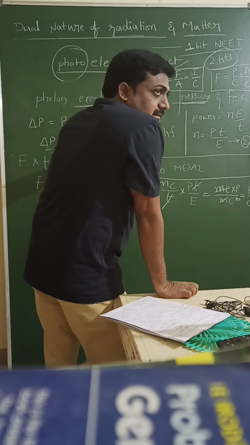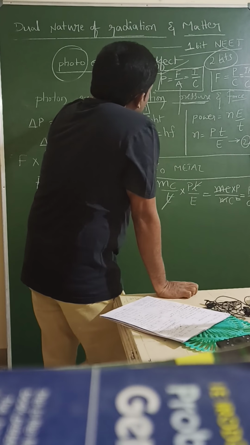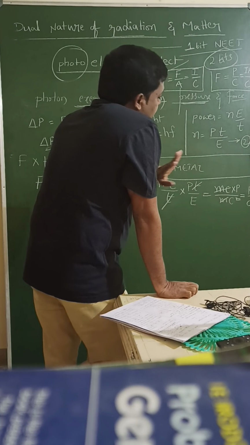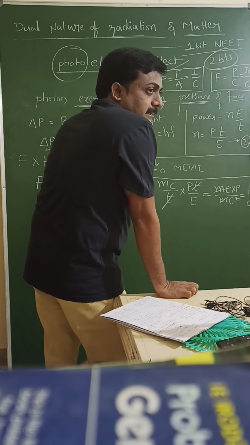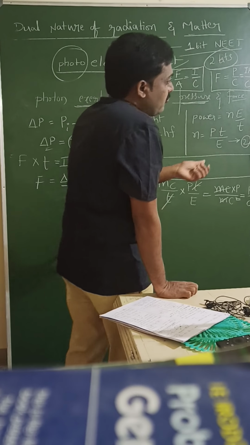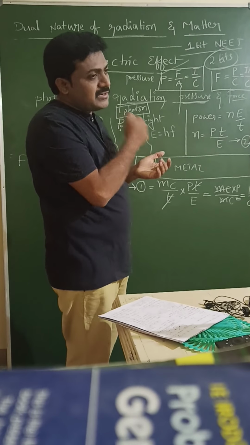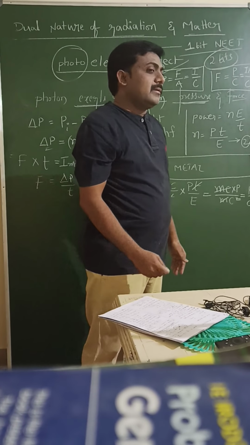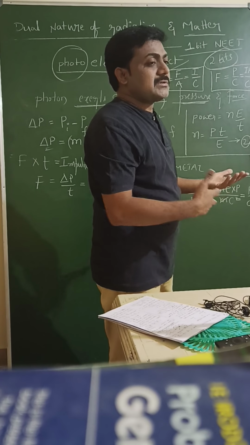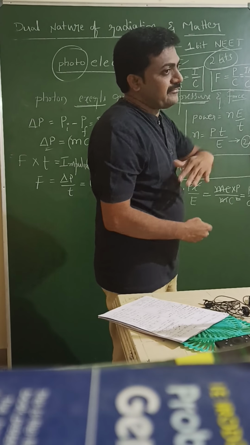Here two cases are there. One case is light absorbed by the metal surface. The other case is light reflected. Same example I will take like previous. When a water jet is applied on the wall, that water is reflected back. Some walls absorb the water, otherwise walls also reflect the water.